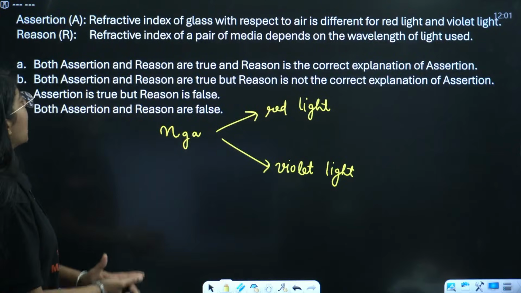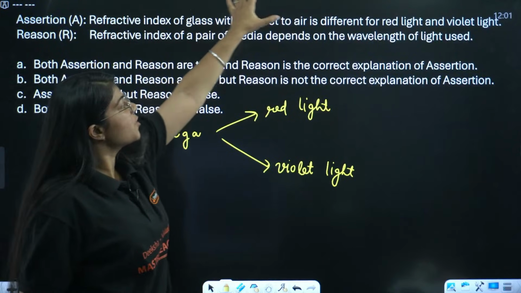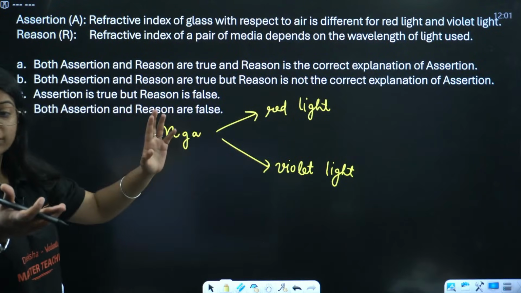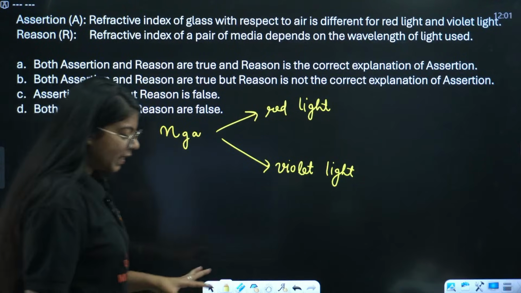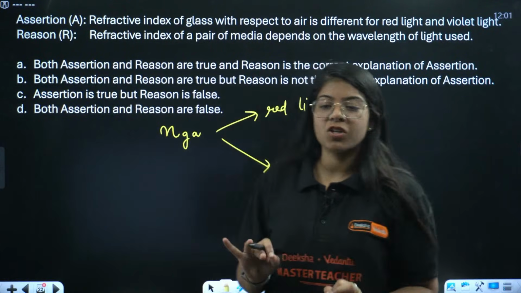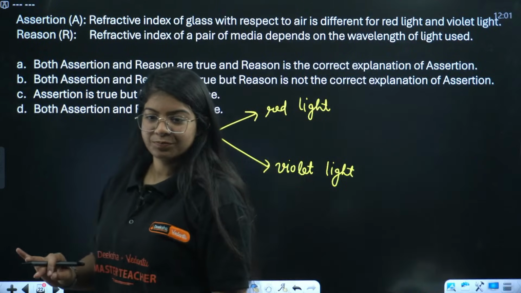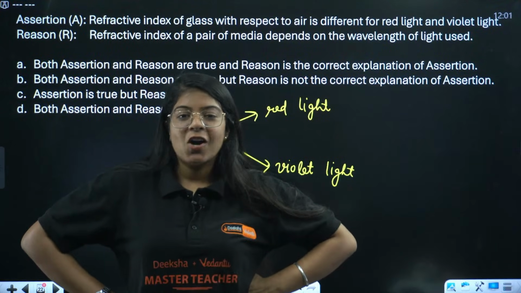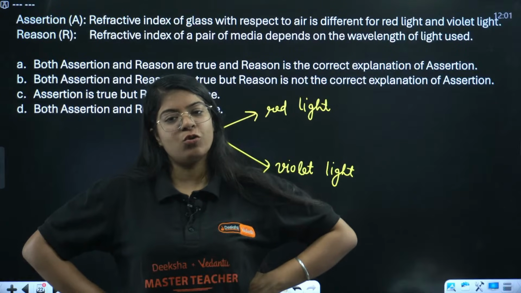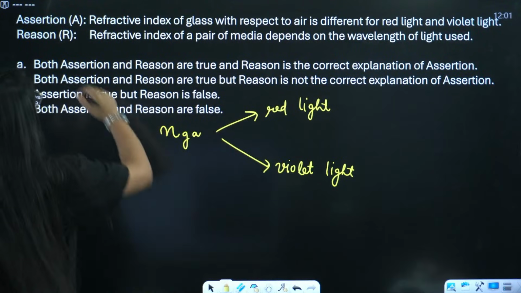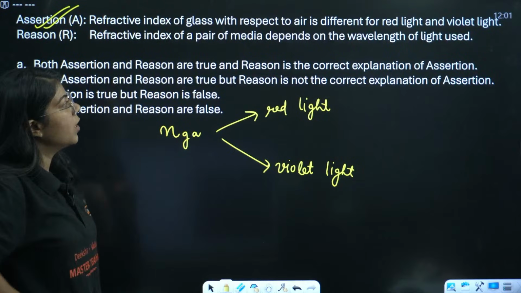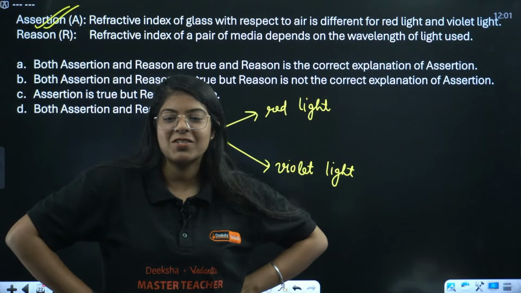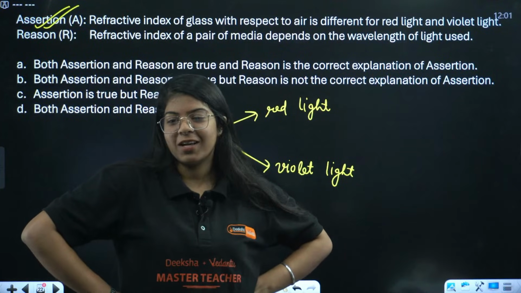Okay, let us see. Refractive index of glass with respect to air is different for red light and violet light. That is correct. How did you know? Can anyone give me a proper reason on why the assertion is correct? Or I'll tell you some extra gyan. Do you want some extra knowledge on why the assertion is true? Oh, Ramesh is saying we are intelligent. You are, my kids, you are intelligent.